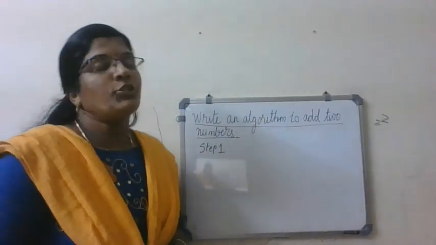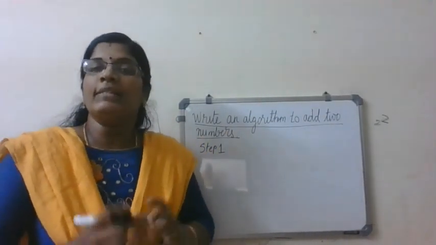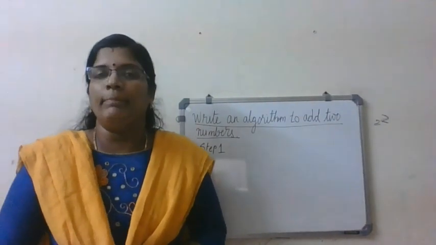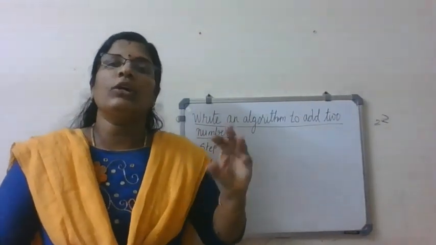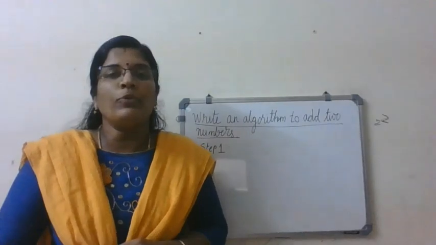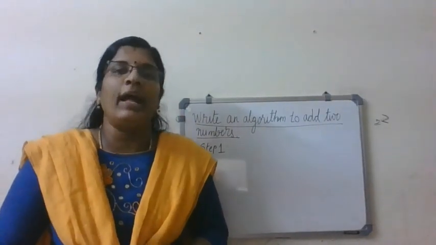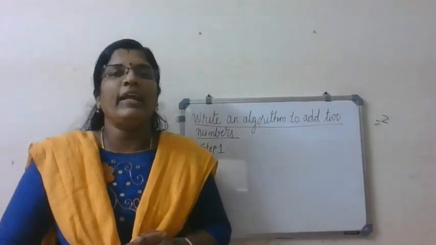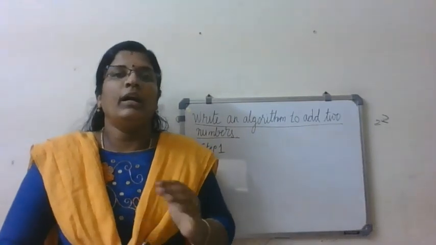As I said, the number can be any number, so we have to take it as common. We are not supposed to take any number for granted. We have to take it as a common number.